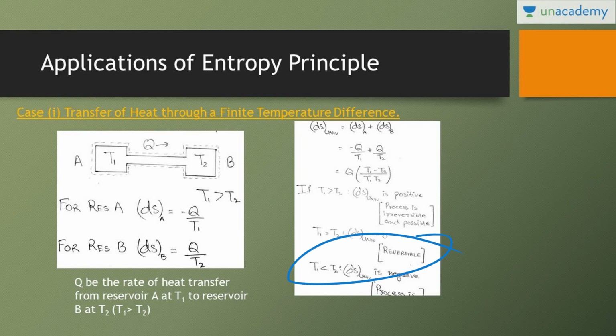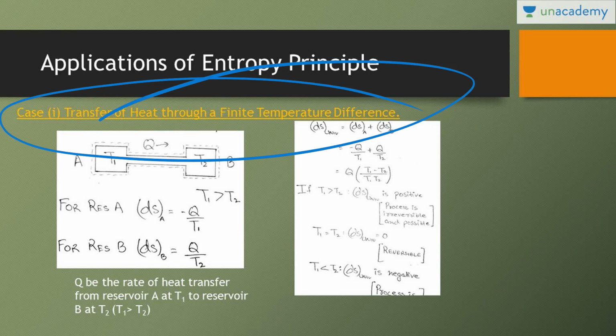So ds universe is Q in bracket T1 minus T2 upon T1 into T2. If T1 is equal to T2, it is reversible. If T1 is greater than T2, the process is irreversible and possible. And if T1 is less than T2, then ds universe is negative, which is impossible. This is case 1.